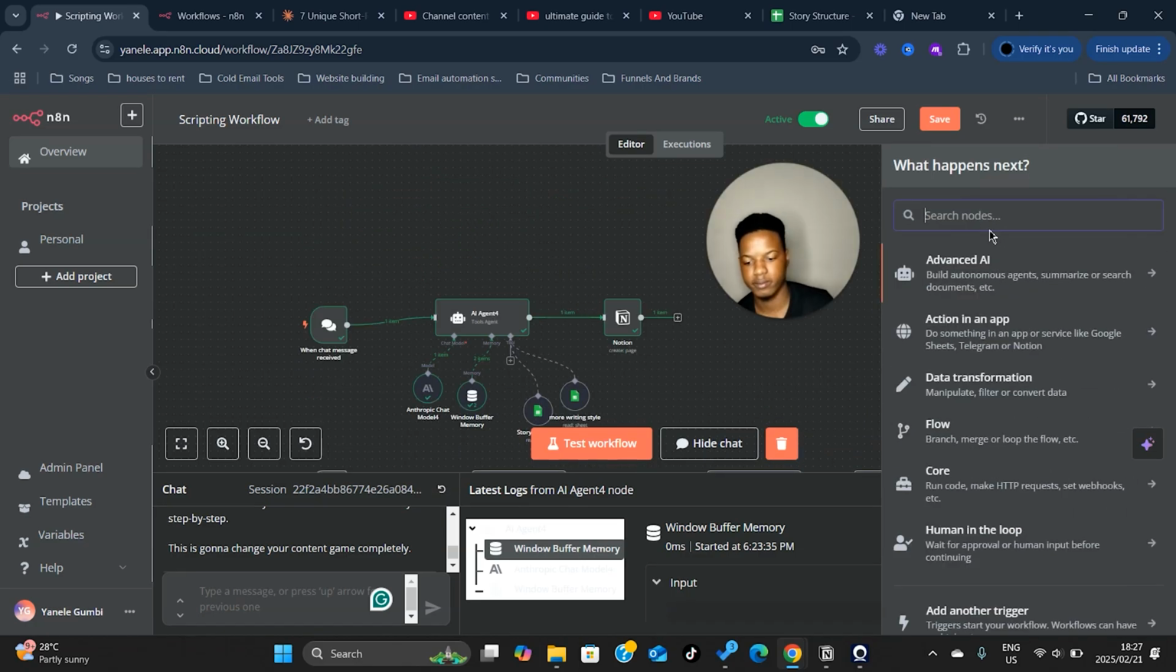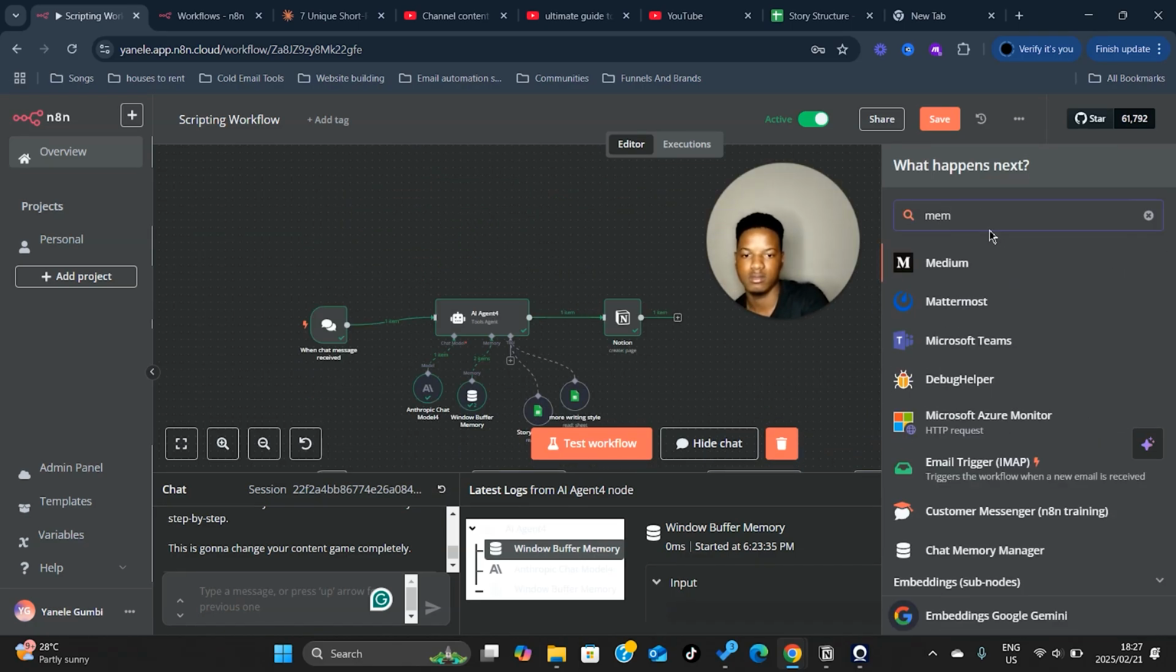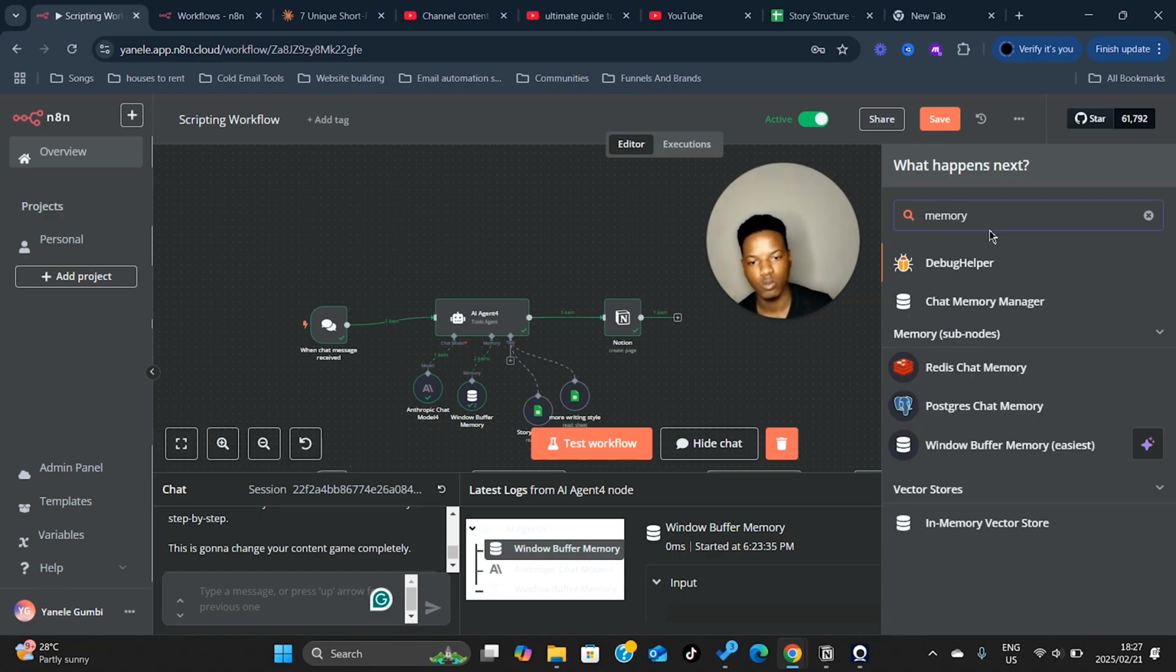Let me just search them. Memory. So you're going to want to have one of these over here, just not window buffer memory. You're going to want to get one of these, Postgres chat memory or Redis chat memory, and then upload that memory to either Google Sheets or Airtable, connect it via the tools, and then tell the AI agent to reference the tools for the specific outputs. I'm still playing around with that, so that's what I'm going to do. I'll let you know how that works out.